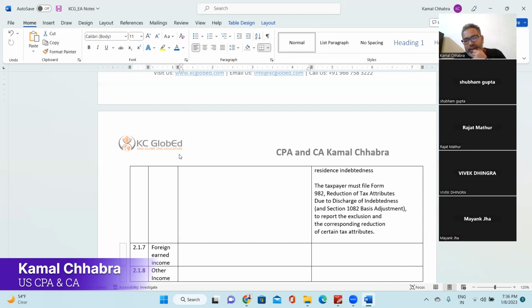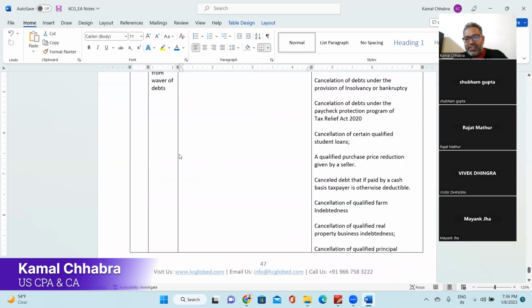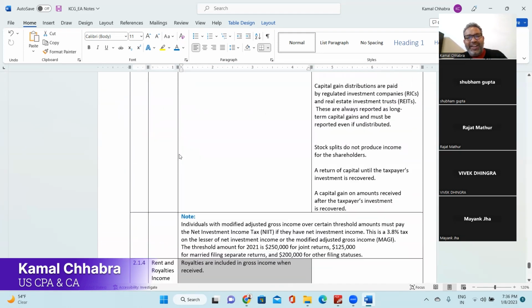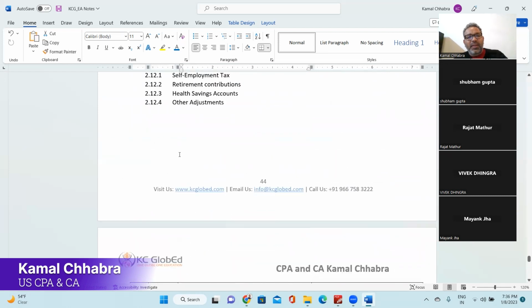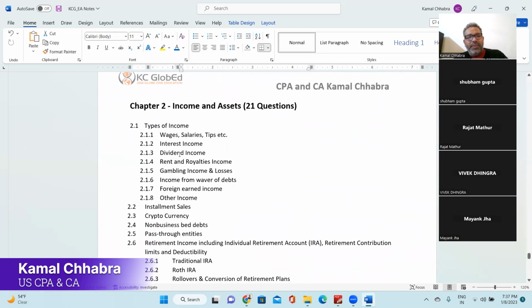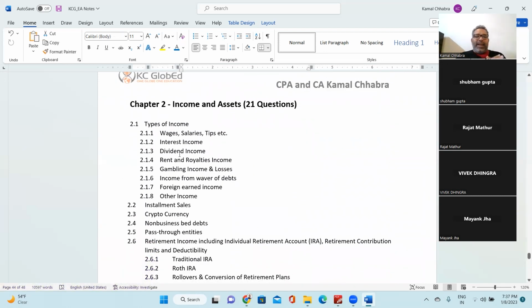So next we have foreign income and other income. I got it, but I didn't get a chance to make the notes on that, so maybe we can cover it in the next class. So far, if you have seen, we have covered the types of income: wages, salary,